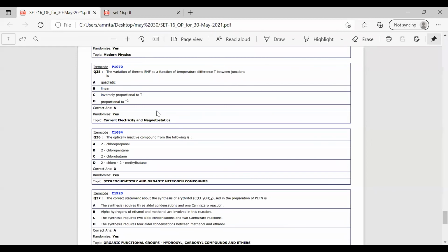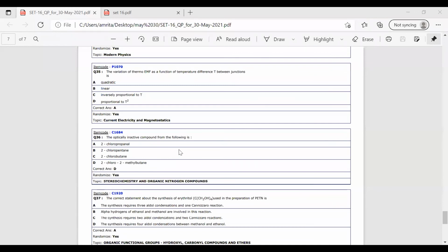So these are the questions of the physics section. If anyone is having any doubts, you can ask, or let me finish the chemistry section also, then we can have a discussion. Okay. So next, moving on to question number 36.